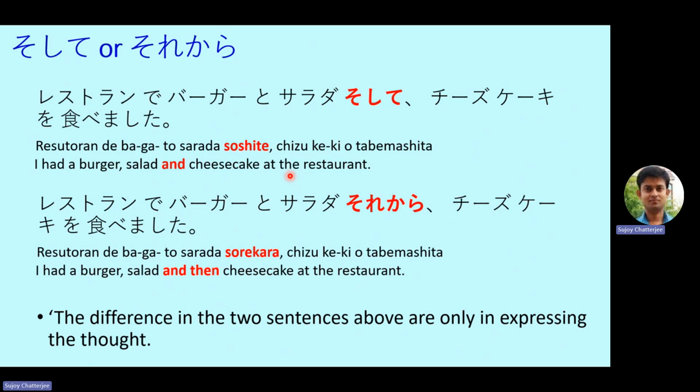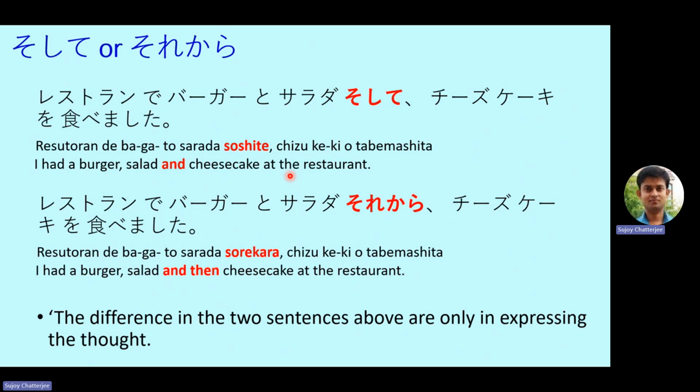And in the first example, burger, salad, and soshite, he may have taken all of them together, one after the other. And again, the thought process, soshite and sorekara may give the same meaning. So the first sentence may also give the same meaning, that he first ate burger and salad and then the cheesecake. But sorekara is a definite expression that the cheesecake was eaten only after the completion of the burger and salad.